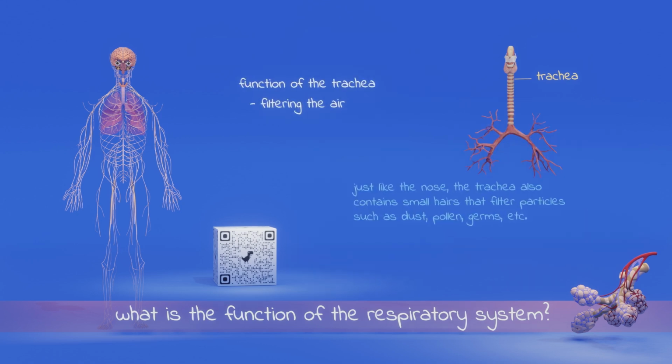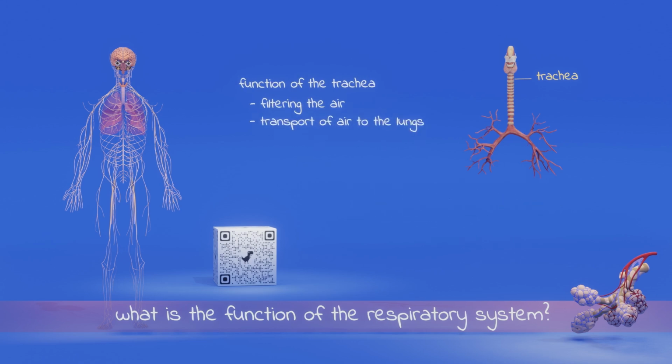The air then enters the trachea, and the air is also filtered here. If you do get some dust in the trachea, this will induce a coughing stimulus. So we need the trachea to move air. It must remain open and not narrow. That is why there are cartilage rings around the trachea, for strength and to ensure that it remains open. And if you feel your throat at the front of the trachea, you can also feel those cartilage rings.